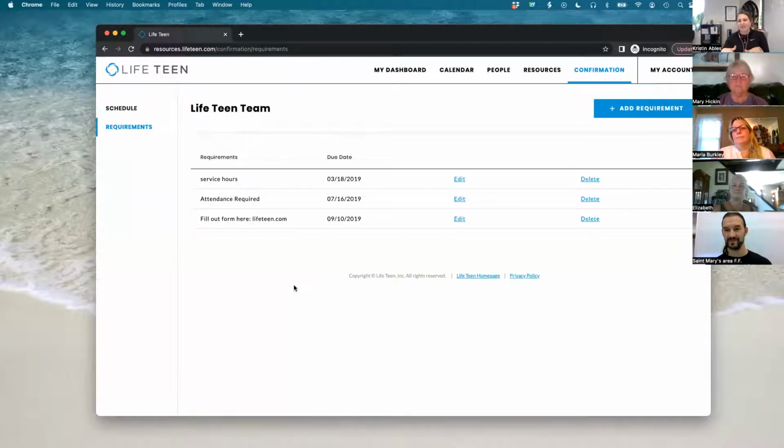It's still a very basic dashboard, and COVID really put a wrench in a lot of that stuff, but it is something that we're looking at for the future, because we have gotten a lot of feedback on being able to interact with it between the teens and the app, and then the admin and the app as well. But at least they can see it.